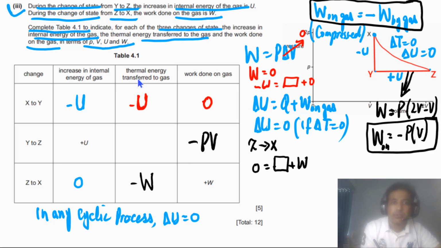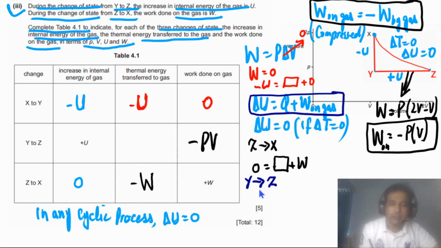Now we need to calculate thermal energy. For the last one we can use a different color. From Y to Z we can write down the first law of thermodynamics again. We have delta U here, that is equal to plus U. We need to calculate thermal energy transferred to the gas, plus we have work done, that is equal to negative PV.